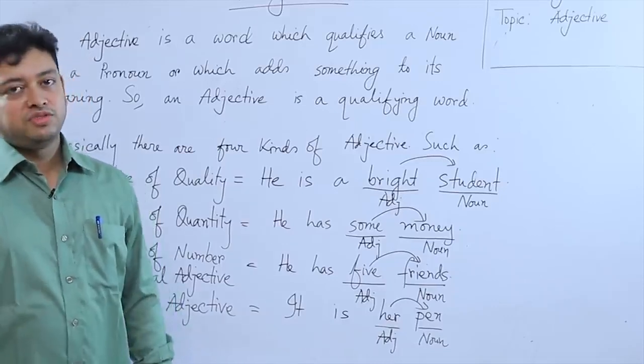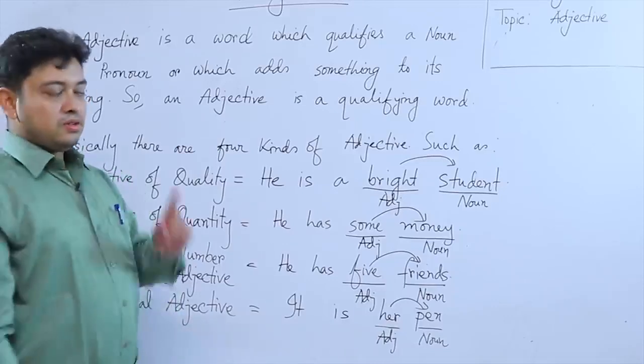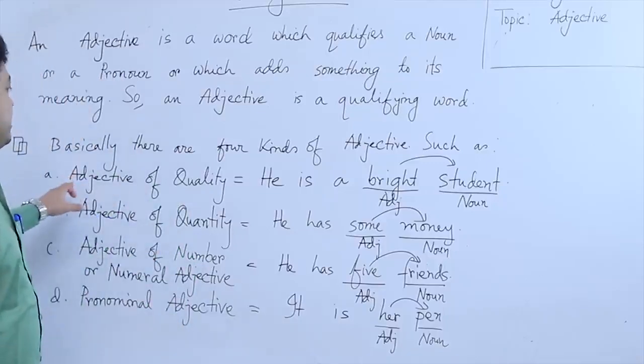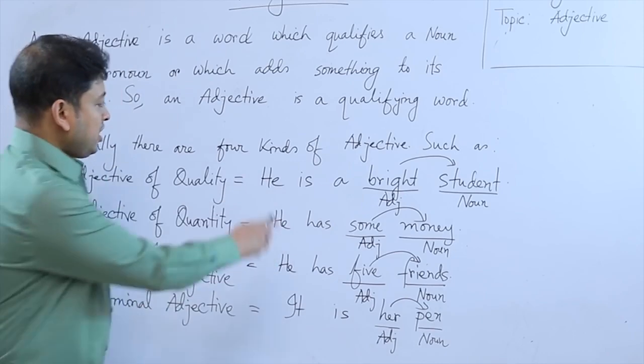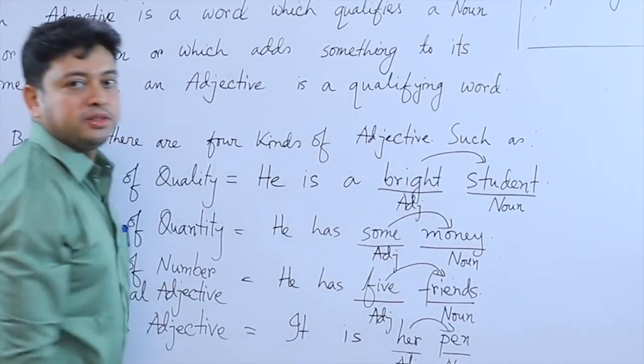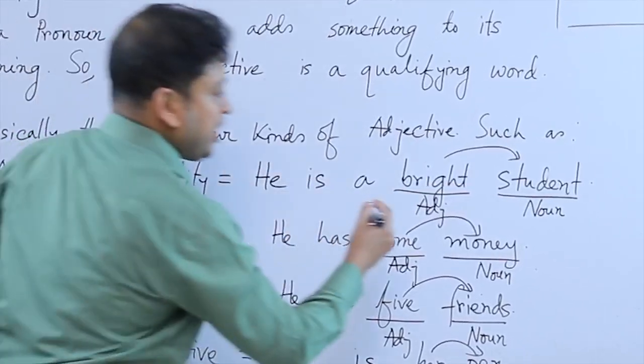Let's talk about the classification of adjective. Number 1 is adjective of quality. Let's give the example here. He is a bright student. Here, bright is the keyword.